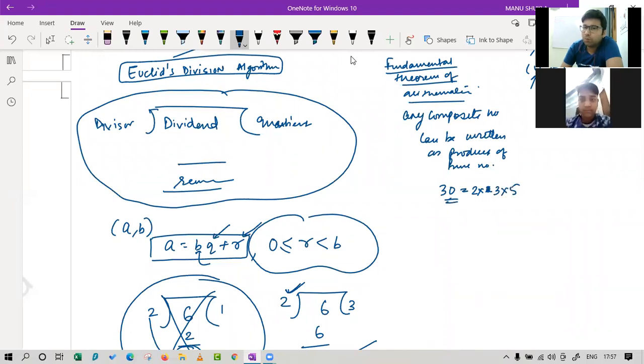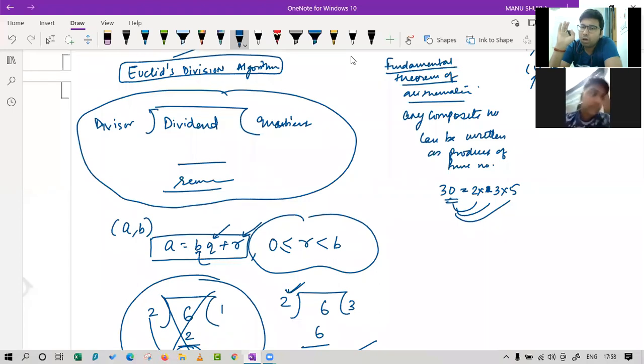So we have written this composite number as product of 3 prime numbers, 2, 3 and 5. This prime factorization has been used for a long time for finding the HCF and the LCM. If you remember, in the previous classes, you have done this.